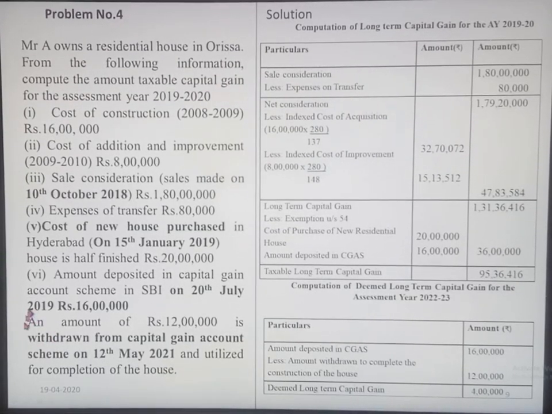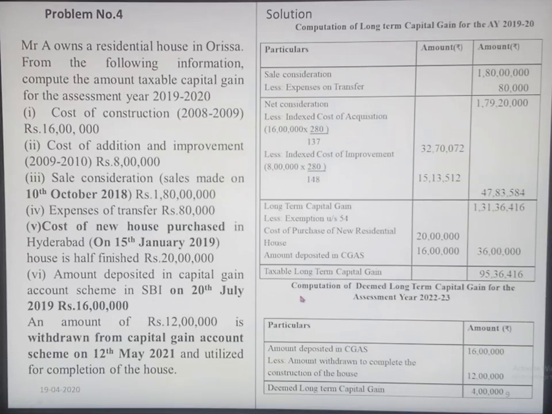One more point is given here in the question. An amount of rupees 12 lakh is withdrawn from capital gain account scheme on 12th May 2021 and utilized for completion of the house. So he has deposited the capital gain amount of 16 lakh during the year 2019, but again he has withdrawn the amount on 12th May 2021.